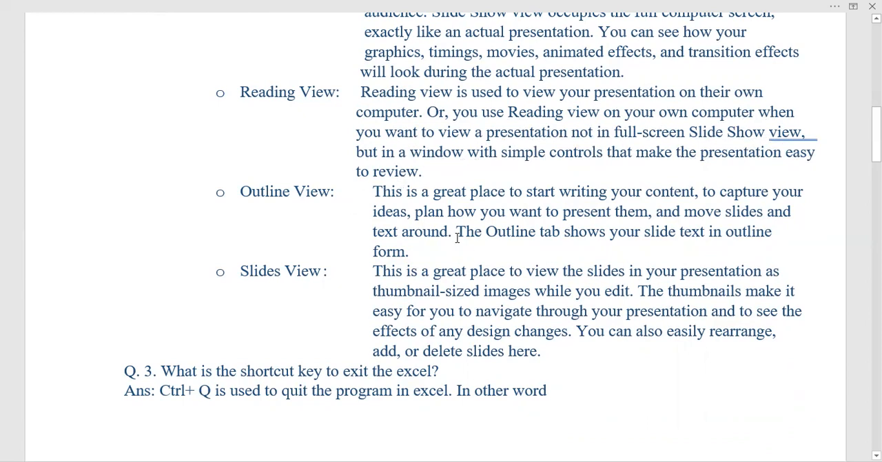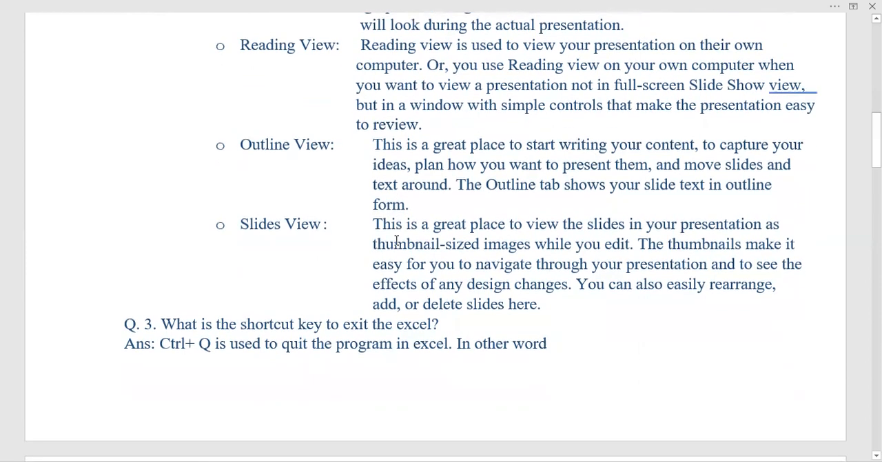And then the outline view. This is a great place to start writing your content, to capture your ideas, plan how you want to present them, and move slides and text around. The outline view is a summary view. Here you can set everything and you can see how it is working. The outline tab shows your slides' text in outline form.